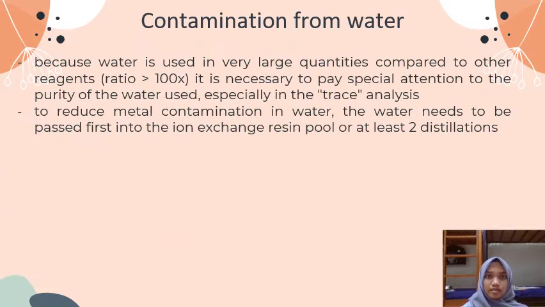Contamination from water. Because water is used in very large quantity compared to other reagents, a ratio of more than 100 times, it is necessary to pay special attention to the purity of the water used, especially in trace analysis. To reduce metal contamination in water, the water needs to be passed first through a high strength resin, or at least be distilled.